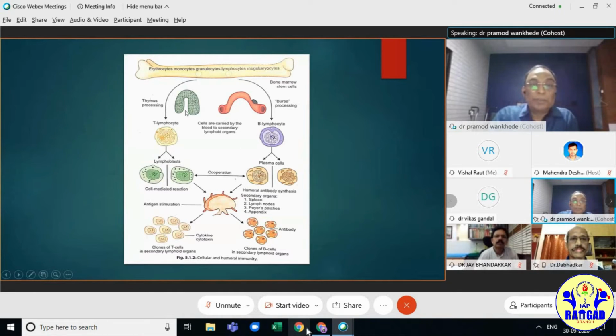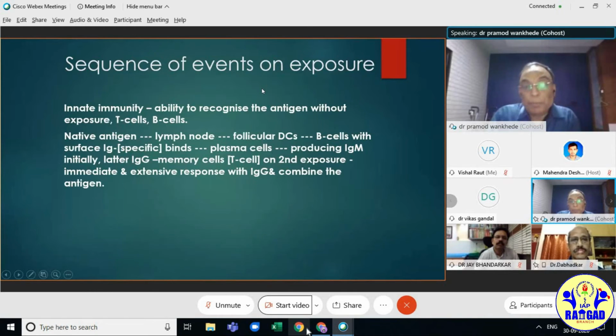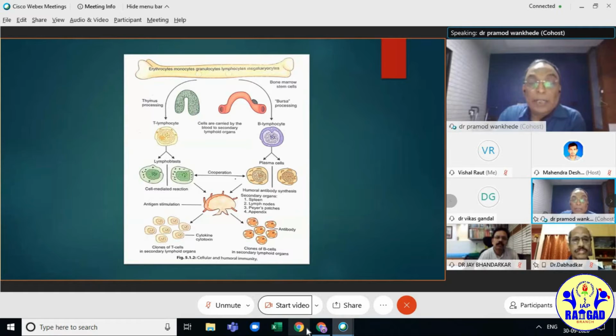These are the thymus. Bursa is actually present in birds; these B cells are derived from the bursa, which is why it is called B cell. But in infants, it is produced from the liver, and after birth from the long bone marrow.